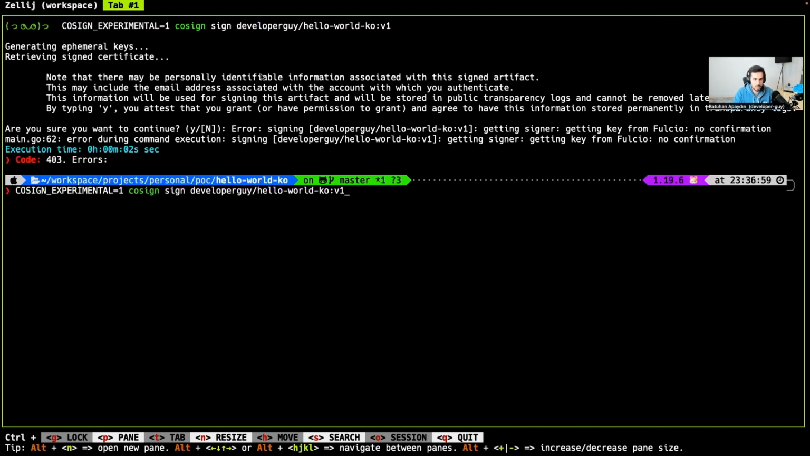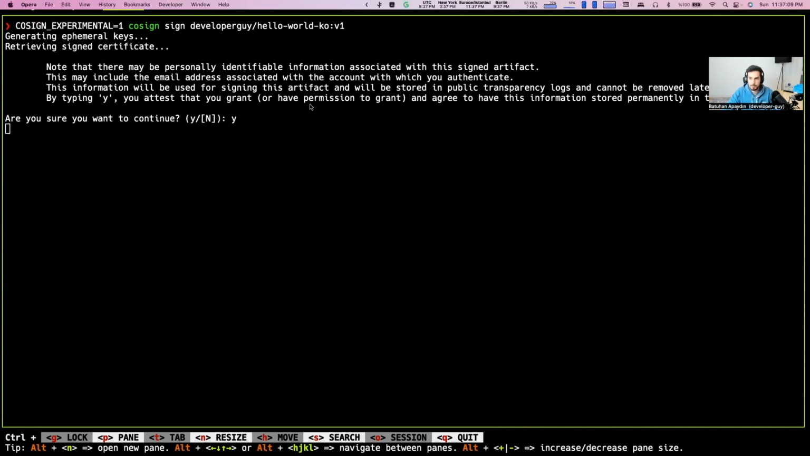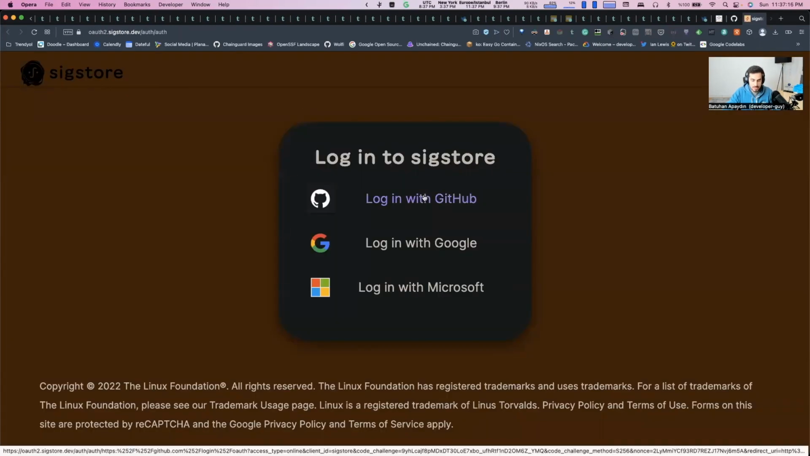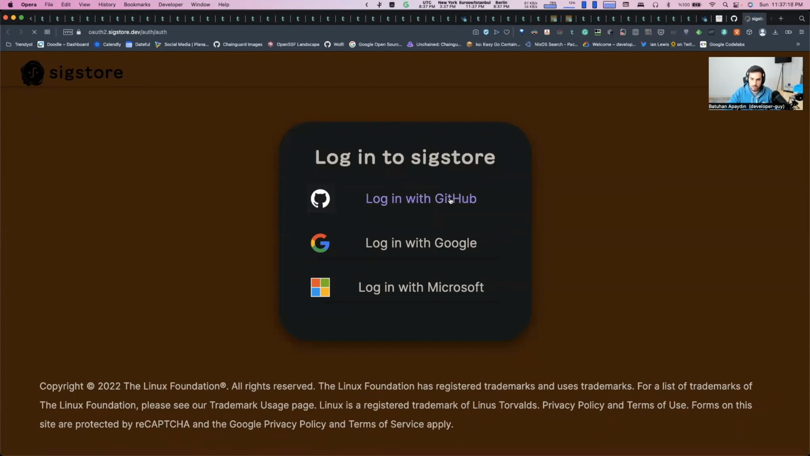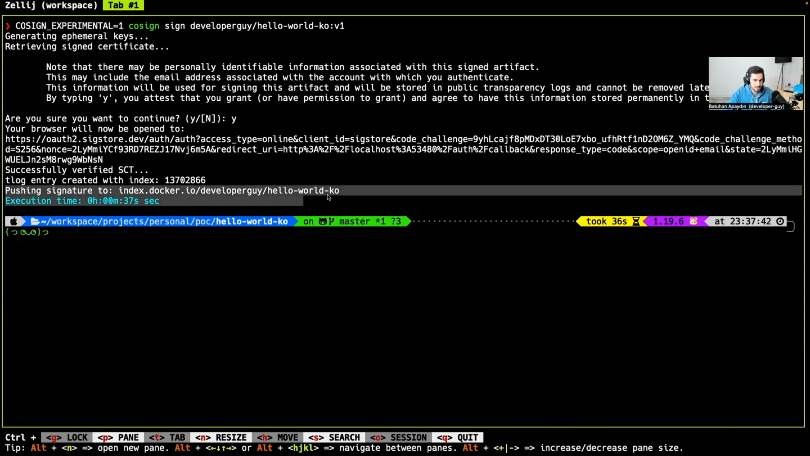We are not going to deep dive into the details of cosign, but this is the command that we need to run to sign our container images. As we are using keyless mode, it needs to validate our email. So it says that it's pushing this signature.